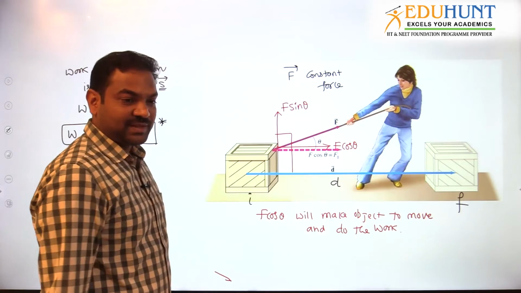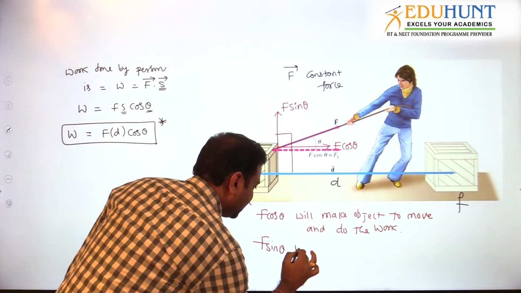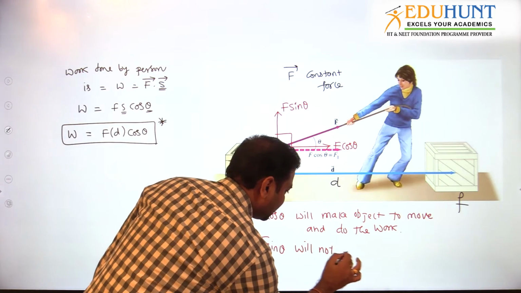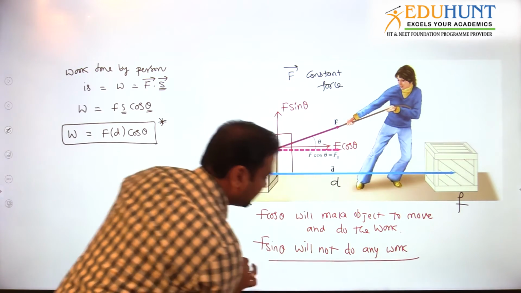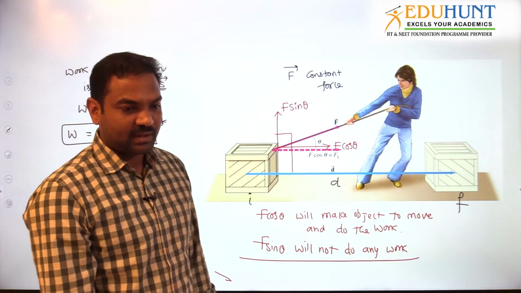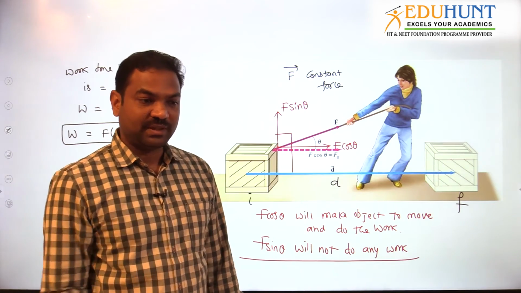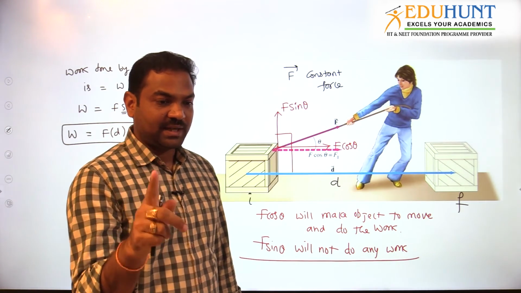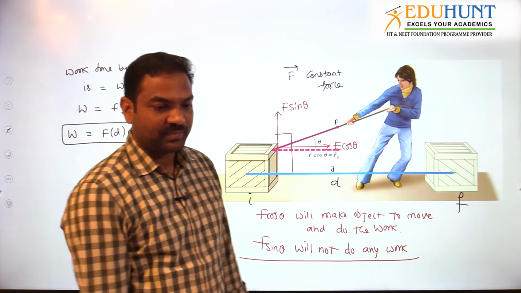Now what is the work done by F sin theta? F sin theta will not do any work. So a perpendicular force should not do any work. 0. Very good. The work done by a perpendicular force should be 0. That means theta should be 90. When theta is 90, the work has to be 0. So cos 90 is 0.